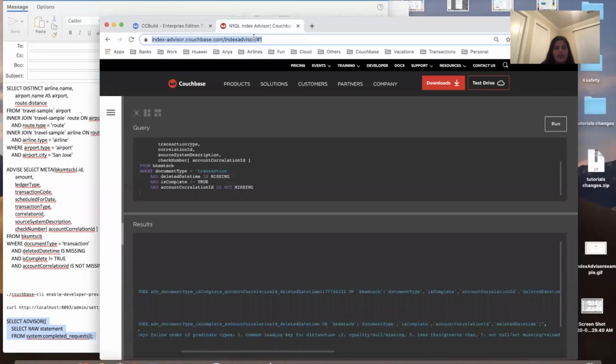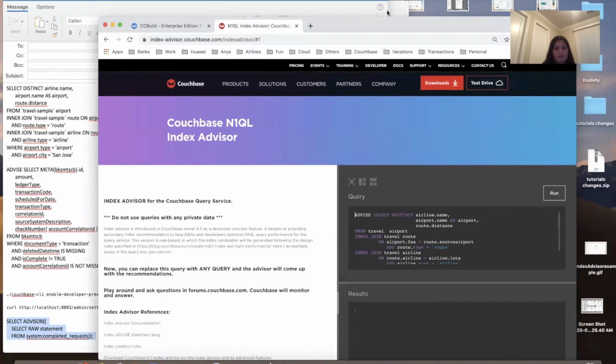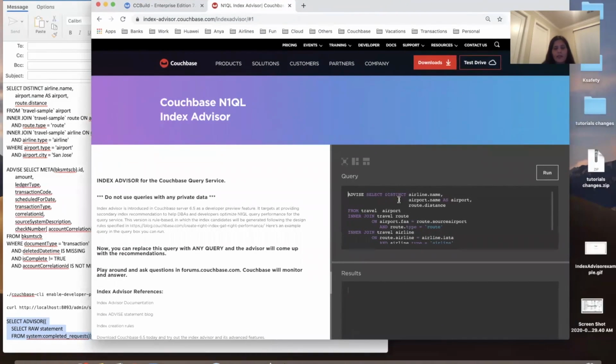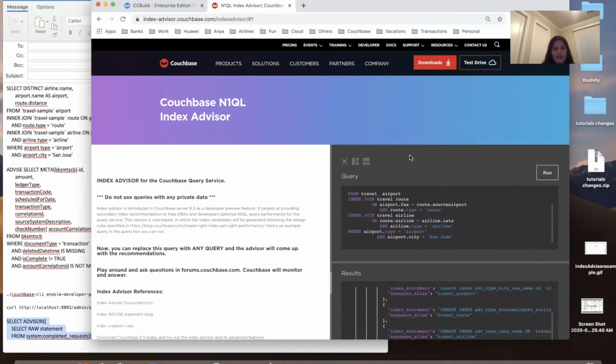This is the index advisor that's available for CE customers. This is the interface. This is how it looks. This is the query. The only difference is that you have to have advice in front of it. You supply the query, and you don't have to create any buckets here. Now, when you run it, you can see the index recommendations.